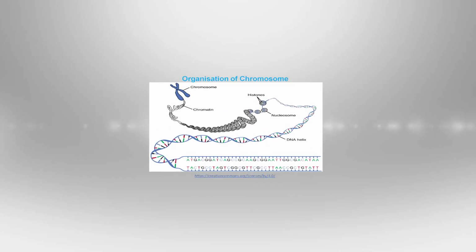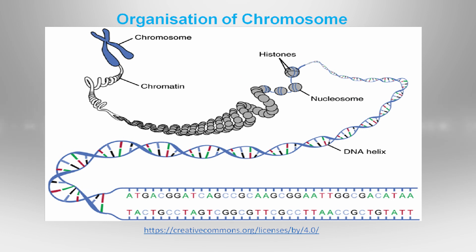Now, you know the DNA is present in the nucleus, and the nucleus harbors the DNA. It is the genetic material. The DNA is organized in the form of chromosomes. DNA and proteins combine together and form nucleosomes and then chromatin, and finally the large structure of DNA is called the chromosome, and the chromosome structure can be visualized in the metaphase of cell division.